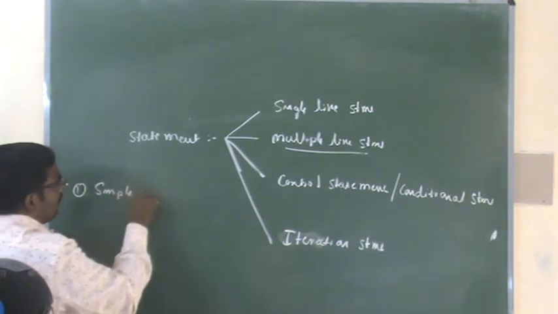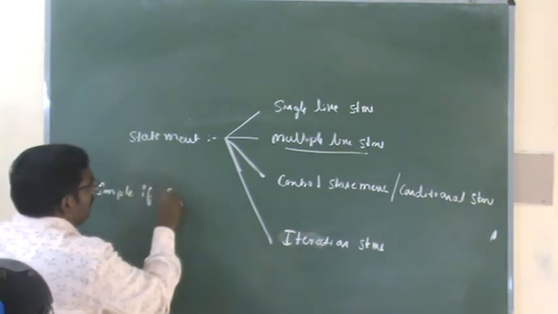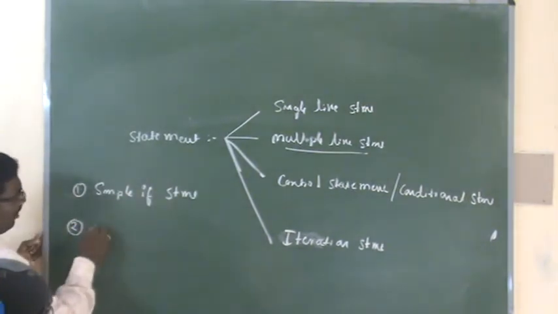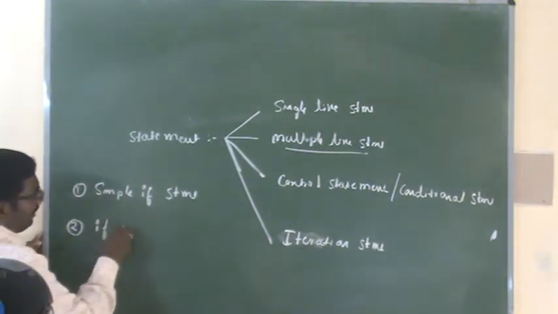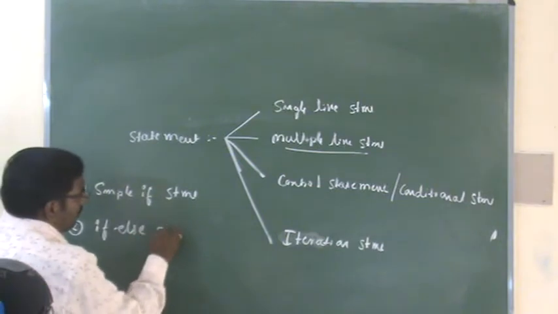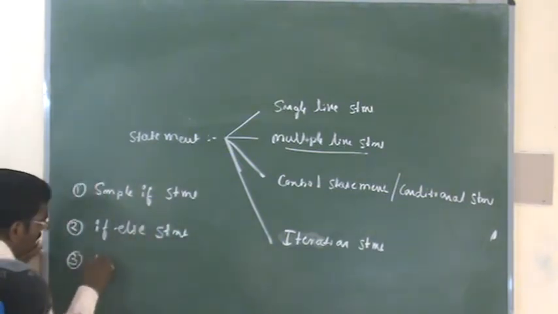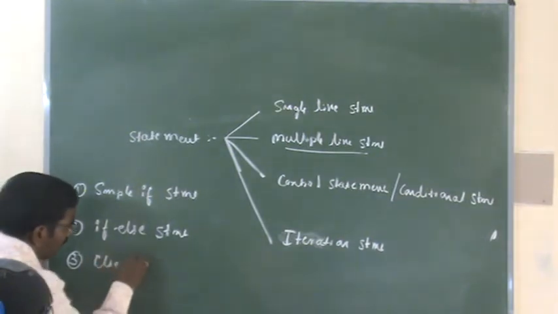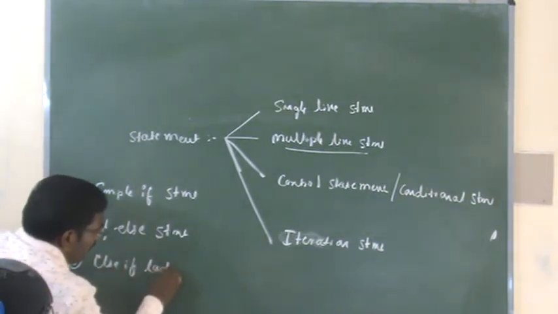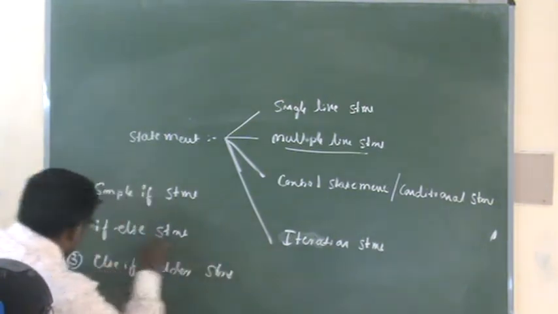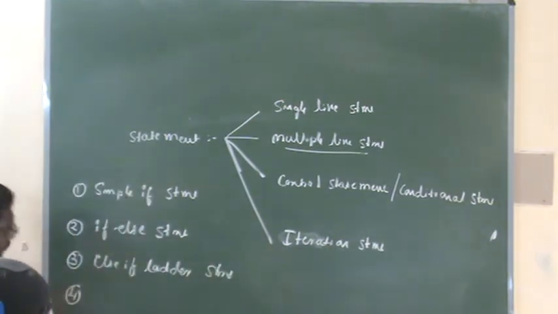Simple if statement. Second one is if else statement. Third one is else if ladder statement.